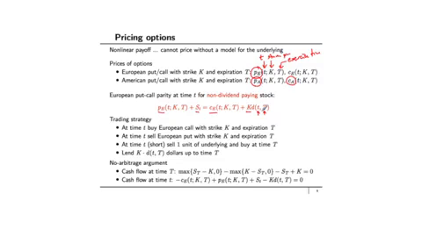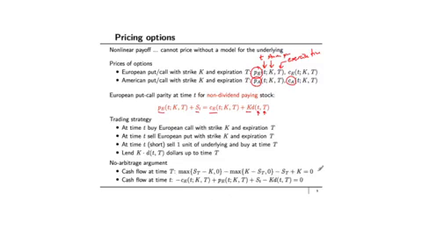Because I have bought a European call, I get its cash flow, which is the maximum of S_T minus K and 0. Because I have sold a European put, I have to pay out its cash flow, which is the maximum of K minus S_T and 0, but the negative sign in front says that I am responsible for paying because I have sold it. I have to buy back the asset at time capital T, therefore minus S_T is the cash flow associated with that. Whatever I had lent comes back to me, so I end up getting K dollars.